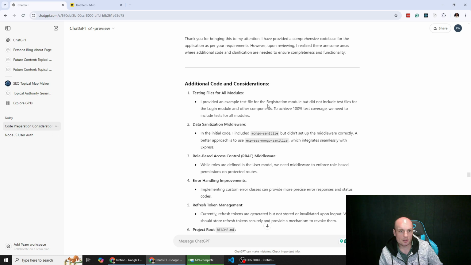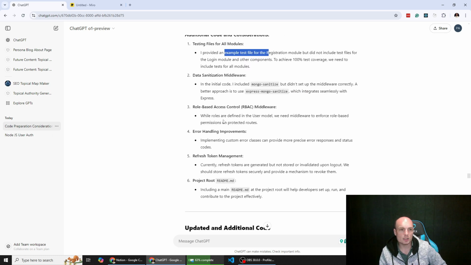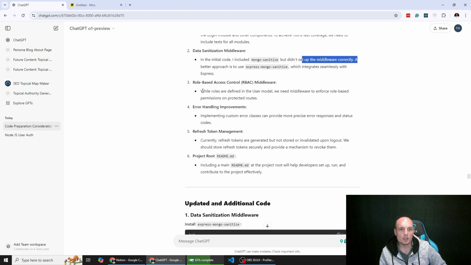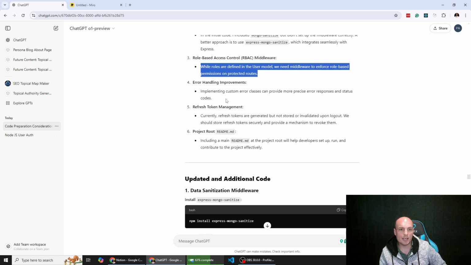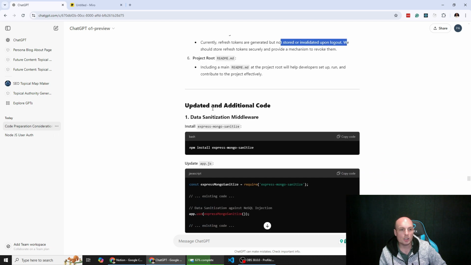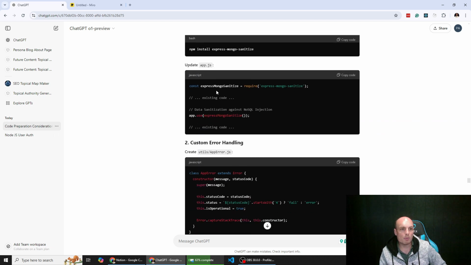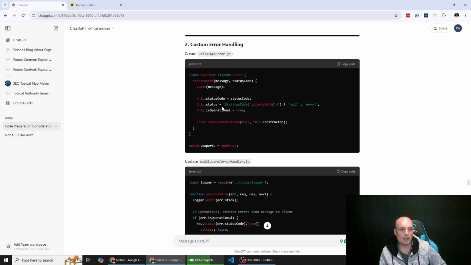I provided, so it only did an example test file, did not include all tests, so it's done that. It didn't set up the middleware correctly. Okay, that's great. Roles are defined in the user model, but we need middleware. Error handling, can provide more custom. Okay, refresh token, generated but not stored. So it's done a few things. So it's now gone back and given us some additional code to add in.